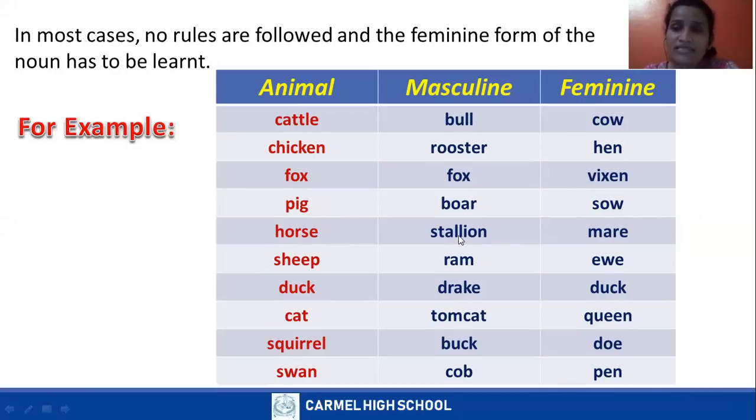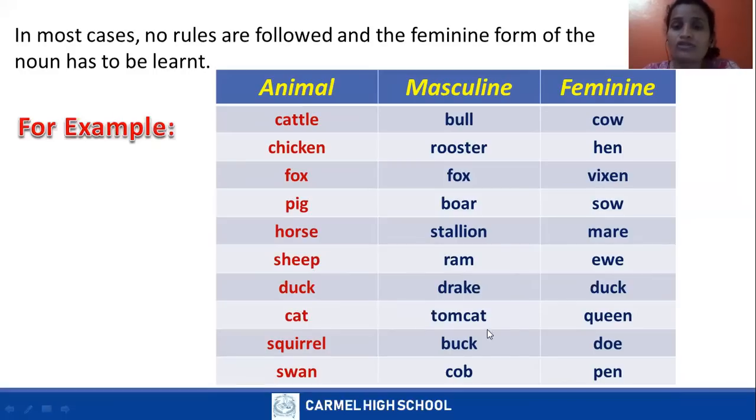Horse, stallion, mare. Stallion is a male horse, mare is a feminine horse. Sheep, ram, ewe. Duck family, drake, duck. Drake is male, duck is female.